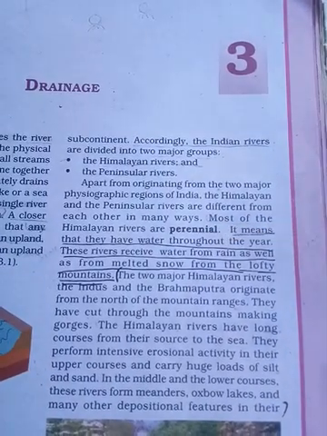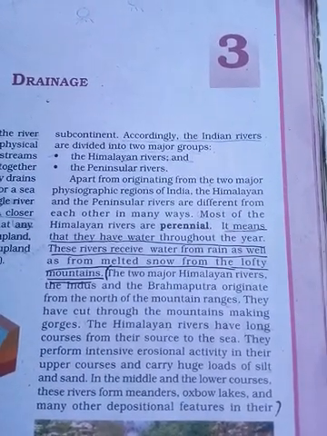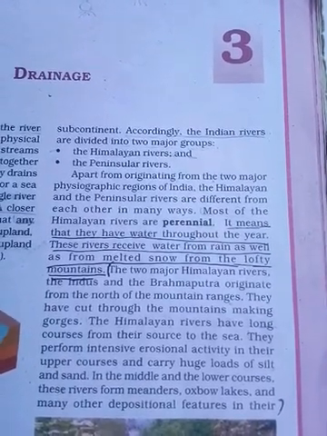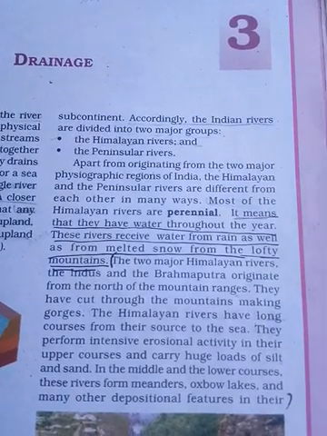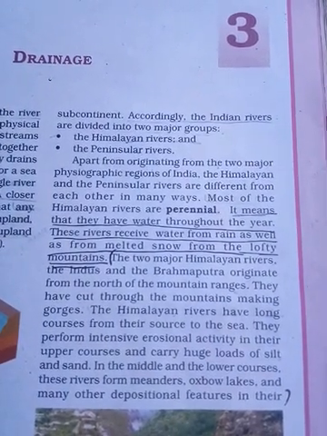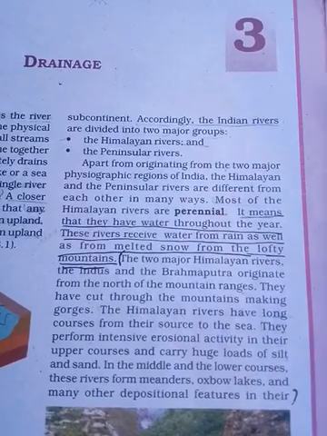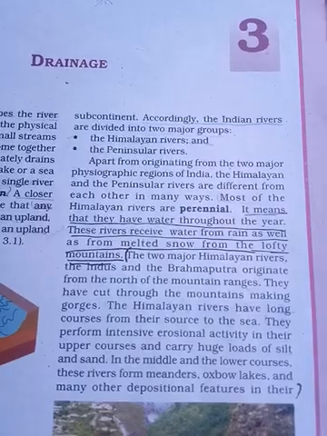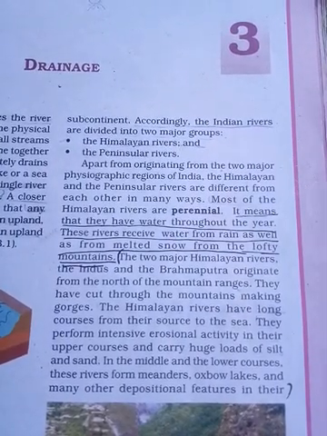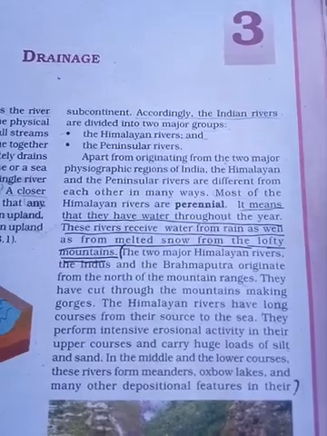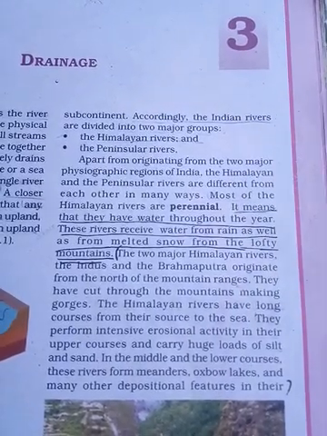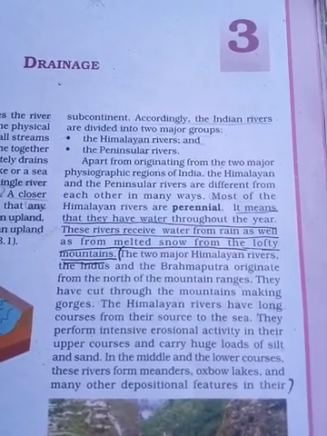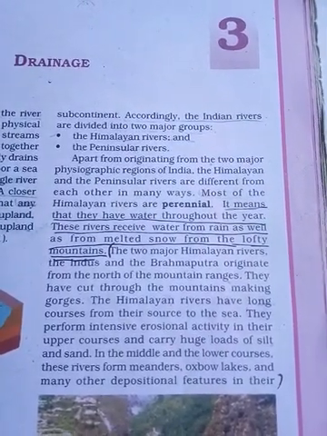Most of the Himalayan rivers are perennial. That means they get water throughout the whole year, but peninsular rivers never get this, they are non-perennial. Himalayan rivers receive water from rain as well as from melting snow from the mountains. The two major Himalayan rivers are the Indus and the Brahmaputra.